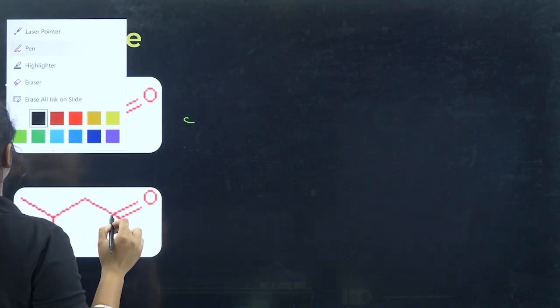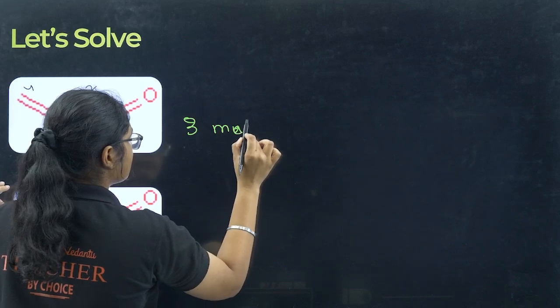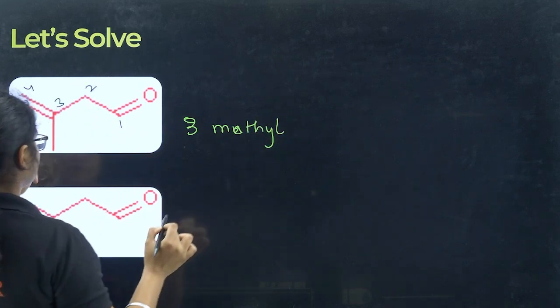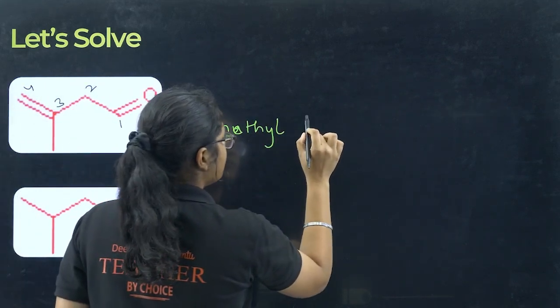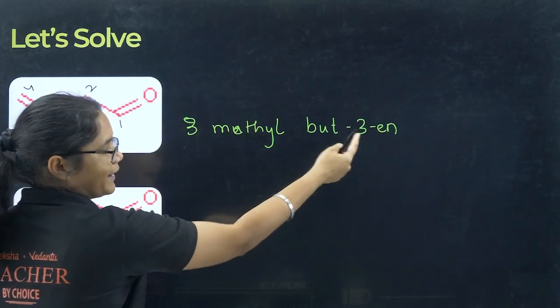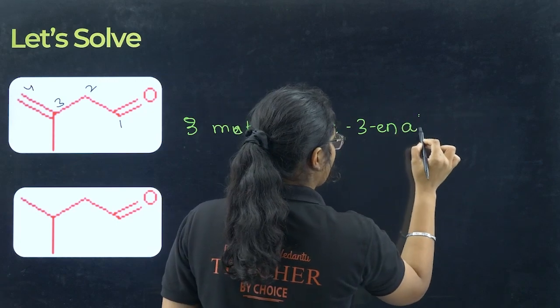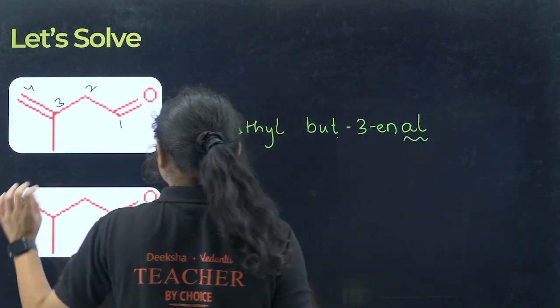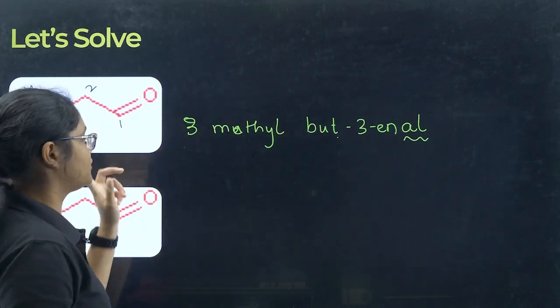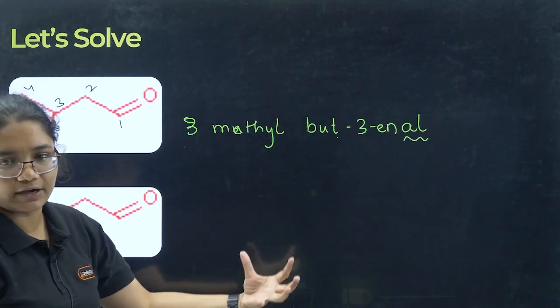So I can write like this: 3-methyl, this is for this one, 3-methylbut-3-ene. Okay, you can write this 3 here also. That is also correct. But-3-enal. Now this 'al' represents the aldehyde group. You don't have to mention 1 because aldehydes are terminal groups. They are always present at the end only.